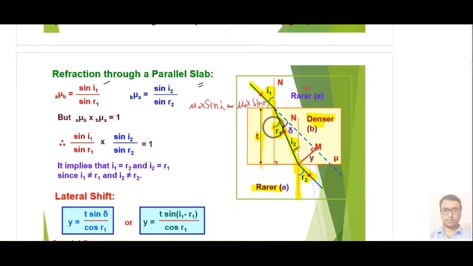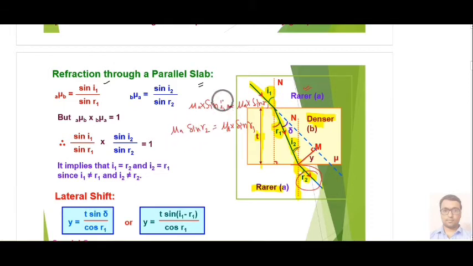And here also I2 and R1 are equal, so we can apply that mu of denser medium into sin I2, or you can write R1 equal to this outside angle, sine of this outside angle sin R2 into refractive index